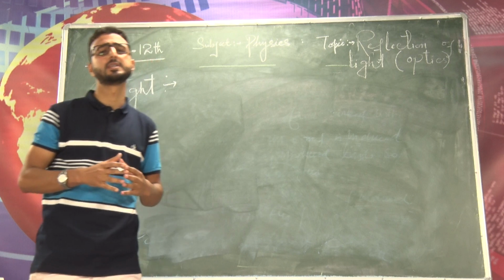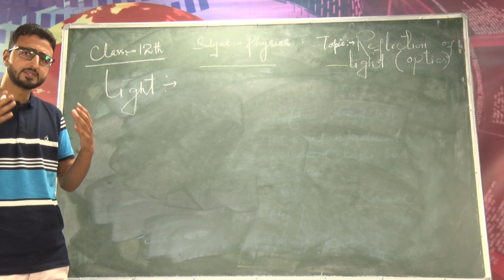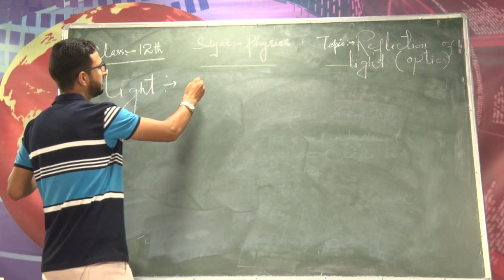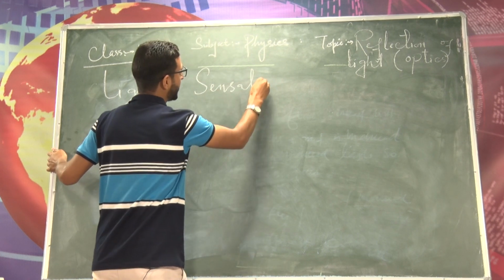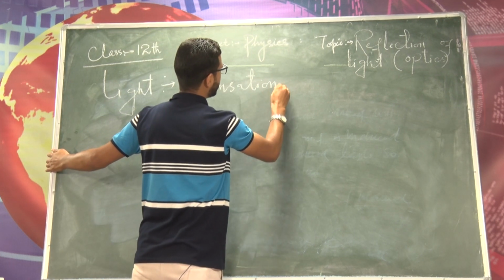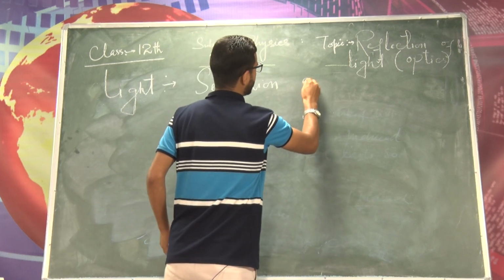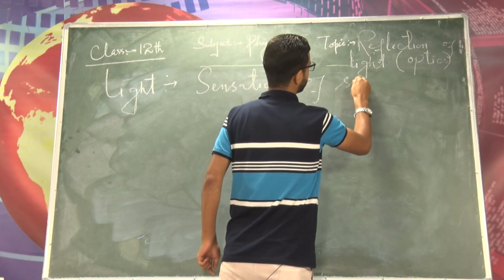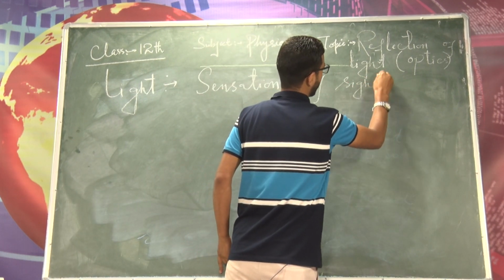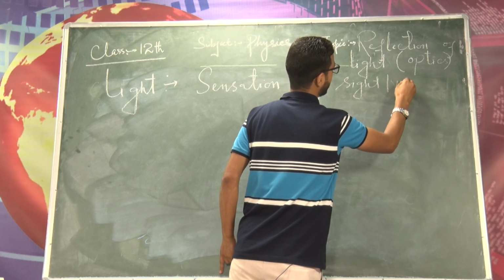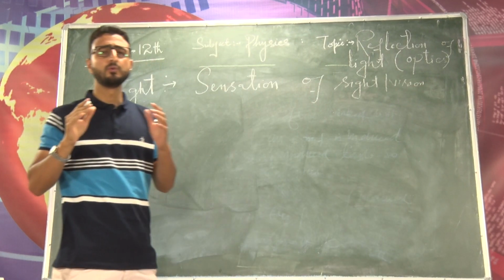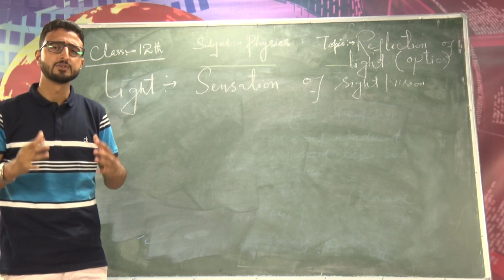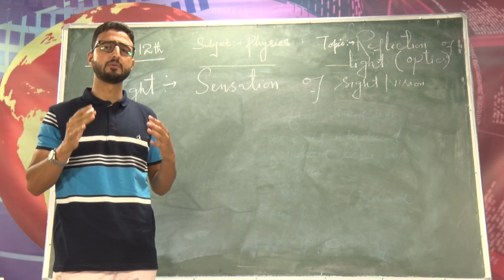So what is light basically from physics point of view? It is simply a form of energy which gives us the sensation of sight, or I can say sensation of vision, or simply I can say which makes things visible to our eyes. Right? So this is the basic definition of light from physics point of view.